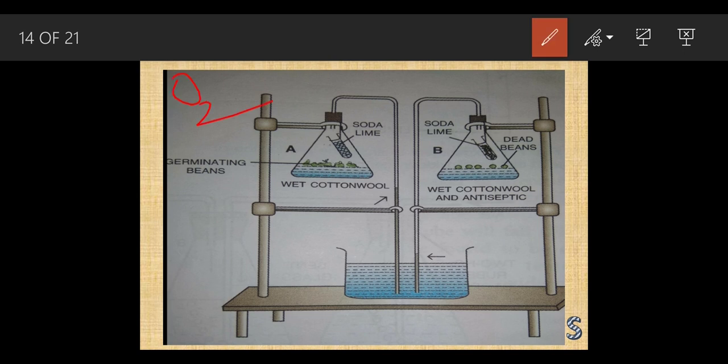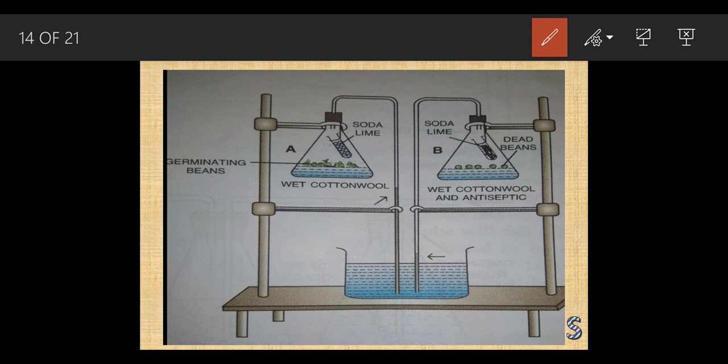Oxygen is necessary. Now we know that oxygen, water and temperature are all required by all plants. But now it's proving time, whether oxygen is necessary for respiration. So let's perform this experiment. I'm going to take two apparatus.